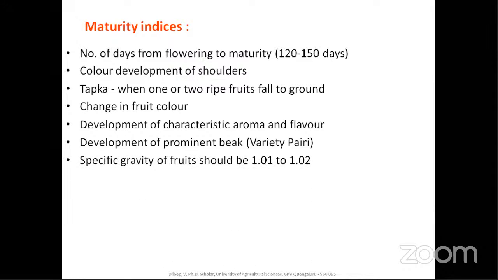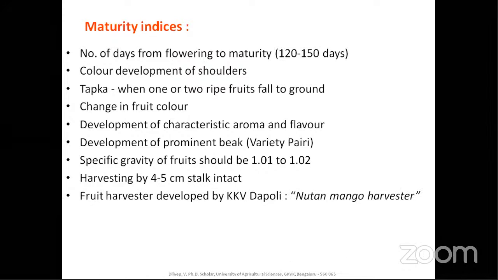So specific gravity of fruit should be almost 1.01 to 1.02. If you have solved multiple choice questions, this is one of the repeatedly asked questions. And harvesting with 4 to 5 centimeters of stalk intact. This is one of the tip pruning methods, which helps in stopping the accumulation of gibberellin hormones and helps the trees stay productive.